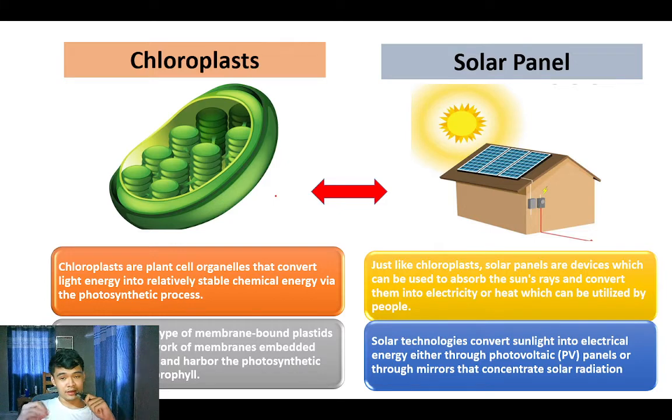Chloroplast and solar panel. Just like the thermal power plant, solar panels give electricity to the people with the help of sunlight, while chloroplast also converts light energy to relatively stable chemical energy by the photosynthetic process. For chloroplast, one of the sources of energy to create food is sunlight, and solar panel creates electricity via sunlight.